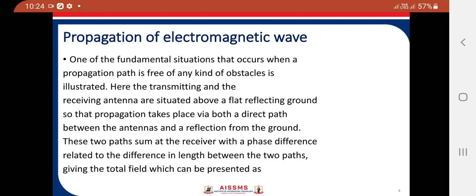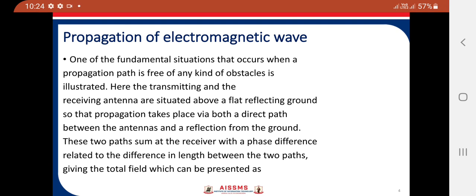ER is equal to ET in bracket 1 plus R alpha into e raised to minus j k delta r, where r1 and r2 are the lengths of the direct and reflected rays respectively.